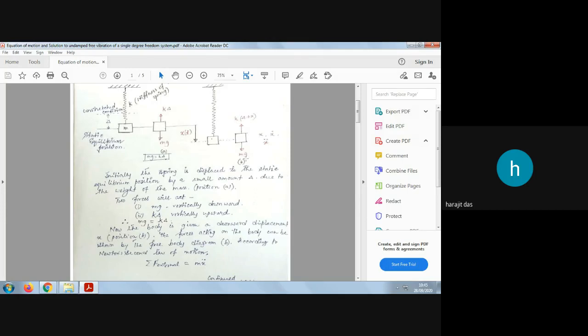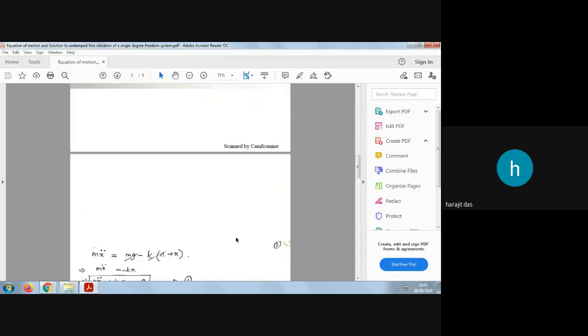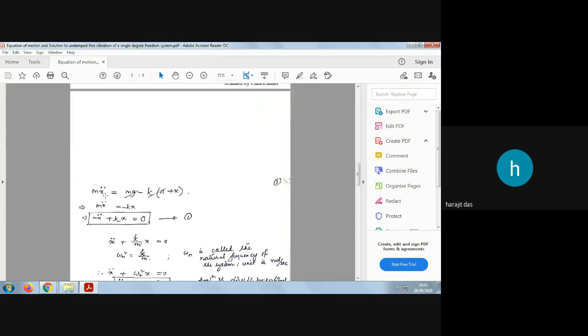So mg is downward, so mg minus K into delta plus x will be equal to mx double dot. This is the final equation: mx double dot equals mg minus K into delta plus x. Here mg equals K delta, because in the static equilibrium condition these two forces are equal. When we simplify, this will be cancelled out. So mx double dot will be equal to minus kx, so mx double dot plus kx equals 0.